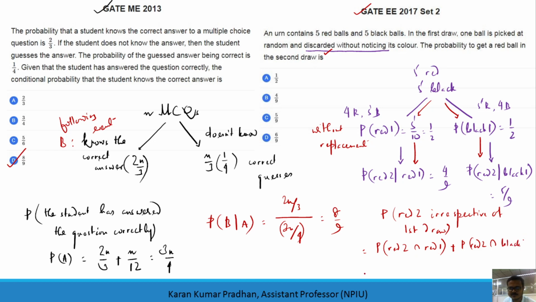These are the cases we have, and in both cases we have 1 by 2. So 1 by 2 times 4 by 9, plus 1 by 2 times 5 by 9, and definitely you will get 1 by 2. So this is the solution we have. Okay, so now let's